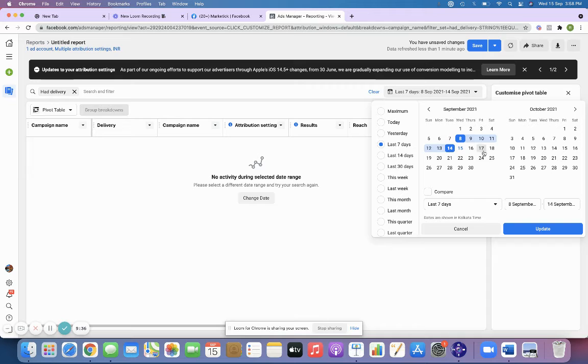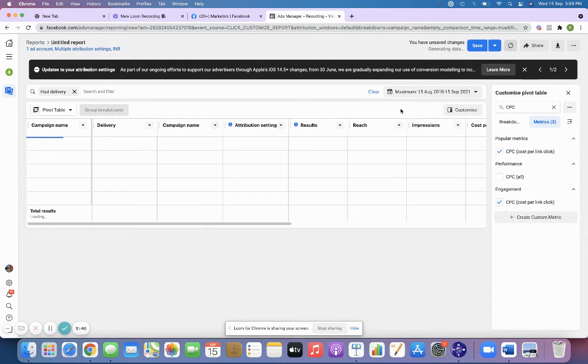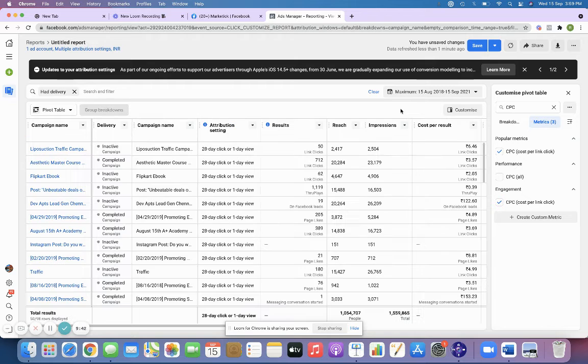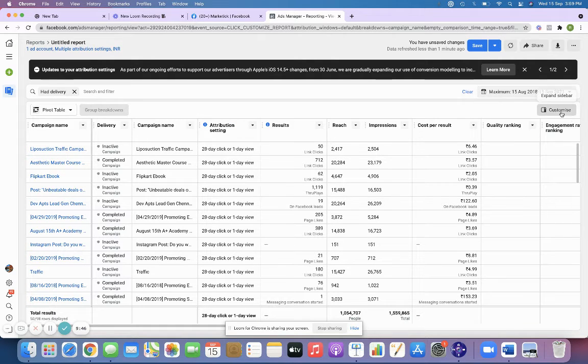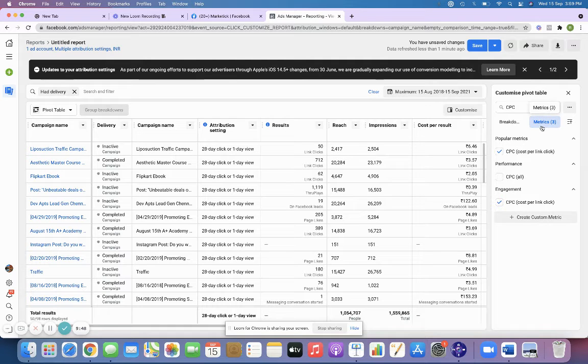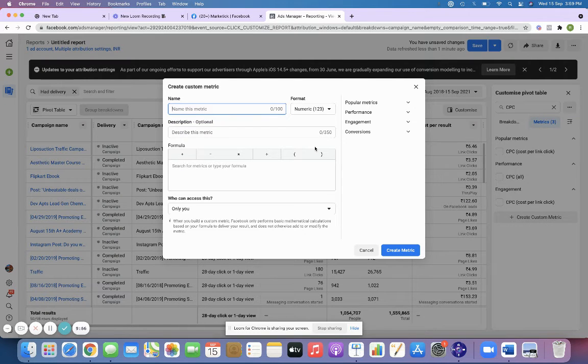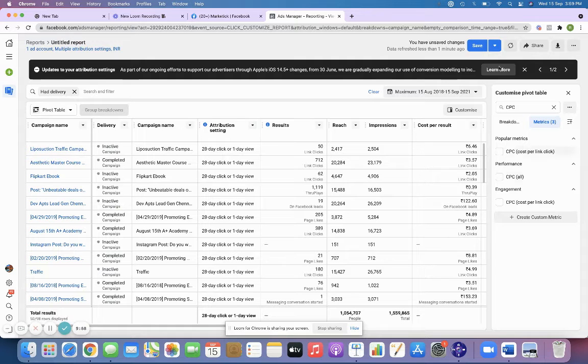Okay, so what I'm going to do is click maximum so I could see all the results out of this particular campaign. And here, I'm just going to click metrics and remove all the existing, and create a new metric.